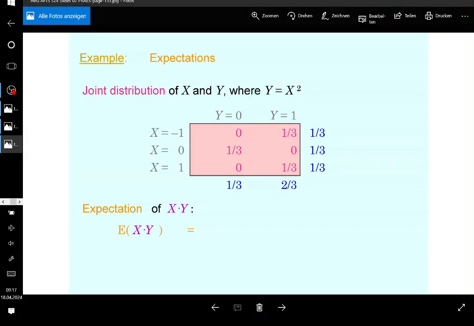Now the issue is that these realizations happen simultaneously. You would need to take the corresponding joint probabilities to address that. So if x is equal to 1 and y is equal to 0, this is not happening, because the probability of that is going to be 0. So again, the procedure is the same. Each realization is multiplied by its corresponding probability. The only difference is that I need to take the joint probabilities if I want to address the expectation of a product. Got that, guys? Okay, so this is what it's going to be.